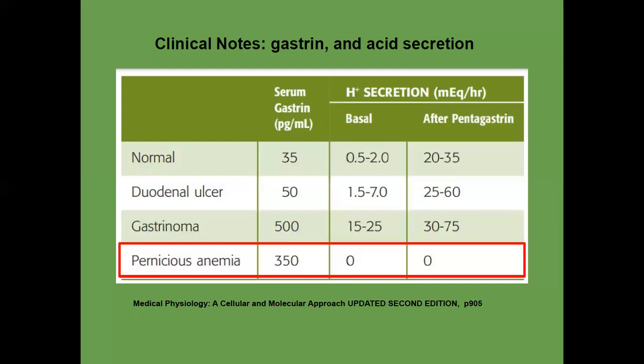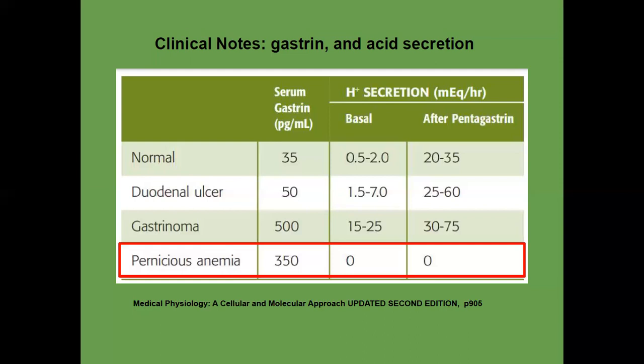Let's see another one, pernicious anemia. The pathophysiological foundation for pernicious anemia is that in this patient there is an autoantibody that attacks parietal cells. The number of parietal cells is dramatically decreased because the antibody destroys them. What does that mean? In this patient, acid secretion is very low. It means there is no inhibitory mechanism for gastrin.